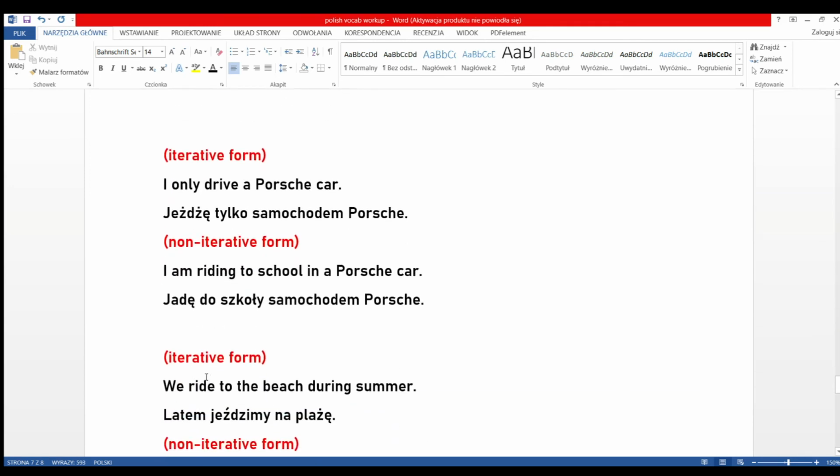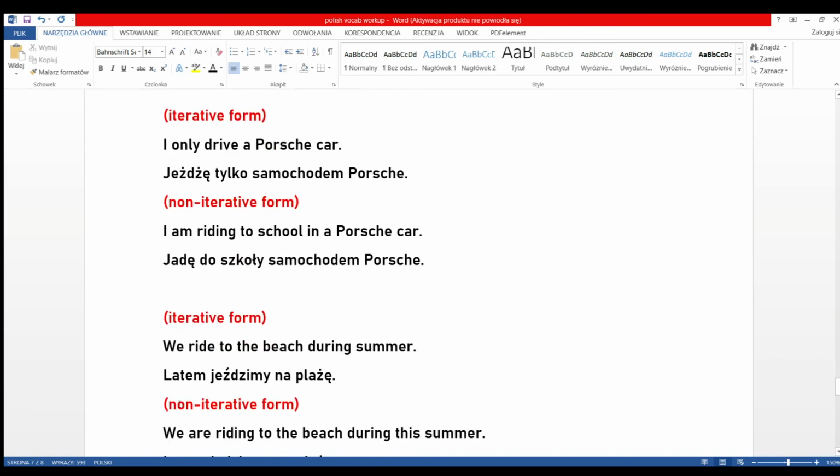Let's see the iterative form with another example. We ride to the beach during summer. So obviously, it's a habitual act. Latem jeździmy na plażę. So latem jeździmy na plażę means that during the summer we drive or we go. I write here ride, however in English you can say go, and go can mean riding or walking. Latem jeździmy na plażę means that we usually go in the summer.